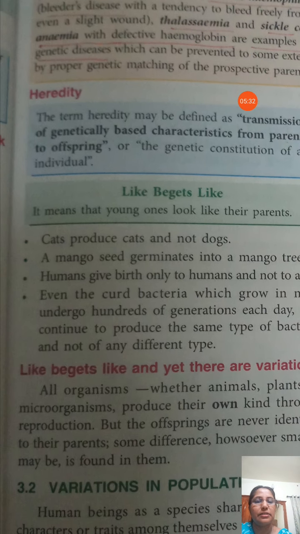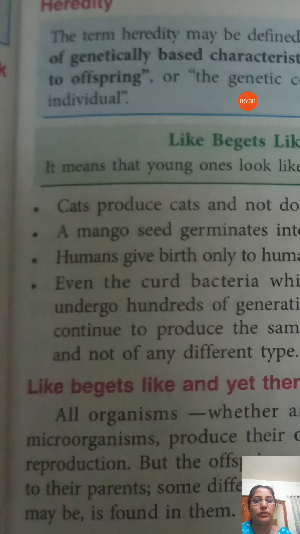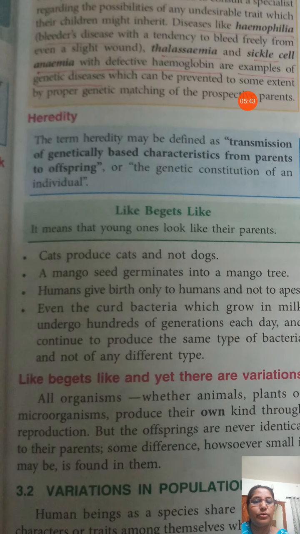Certain facts are given here. Cats produce cats and not dogs. A mango seed germinates into a mango tree. That mango seed contains the genes of the mango tree, so it produces the same characteristics in that mango tree. Humans give birth only to humans and not to apes.